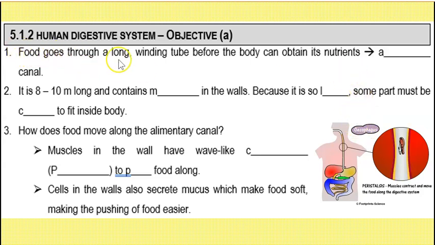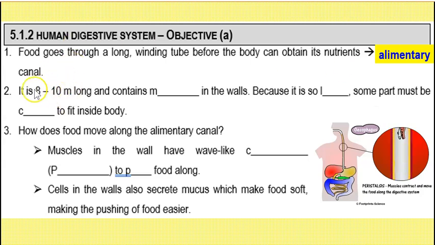Okay, now food goes through a long winding. Winding means coiling. It goes up and down, up and down, up and down before the body can obtain its nutrients. And this long tube is known as the alimentary canal. It's not a digestive system. The digestive system consists of the alimentary canal and other organs. Okay, if you're just talking about the mouth, the gullet, the stomach, the small and large intestine, and your anus, this is the alimentary canal.